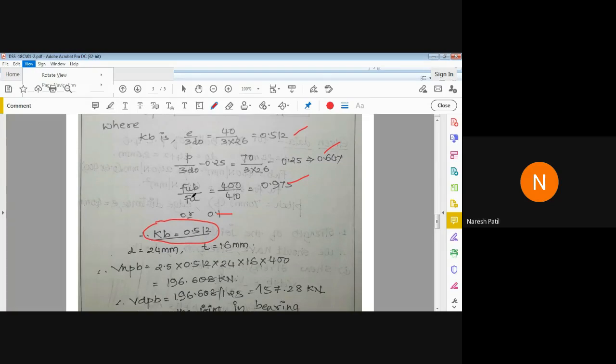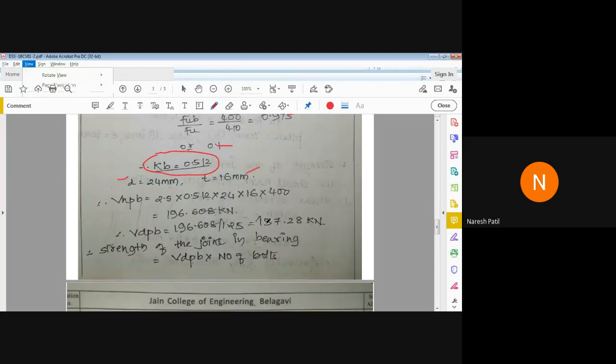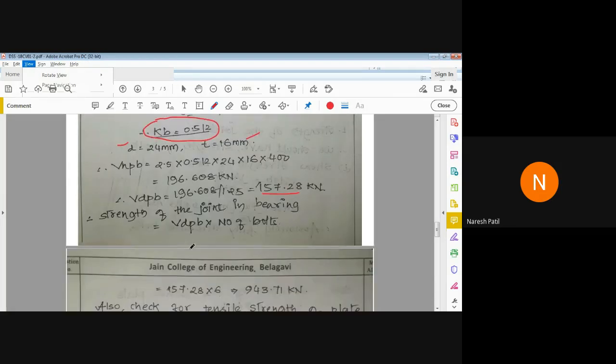You have to choose the least of these. Then we have diameter, then thickness. Plate thickness is 16 mm. Then again substitute in the formula and calculate. So we got VDP equal to 157.28.